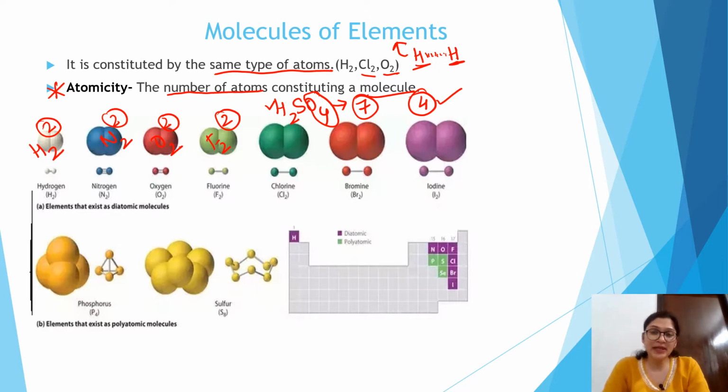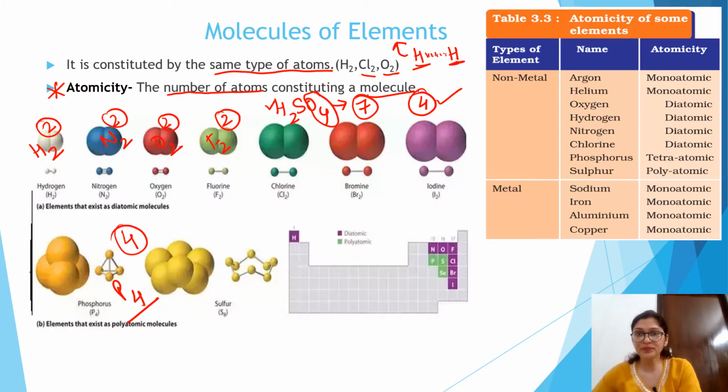So the atomicity is the number of atoms. Similarly, if I ask what is the atomicity of P4, then 4 atoms of phosphorus are present, so the atomicity is 4. Here in your NCERT a list of atomicity is given. In the case of argon and helium, their atomicity is monoatomic. Why is it monoatomic? Because they don't want to combine with another atom. Their octet is complete. They live in a free state. They don't want to combine with some other molecule, so they remain monoatomic.